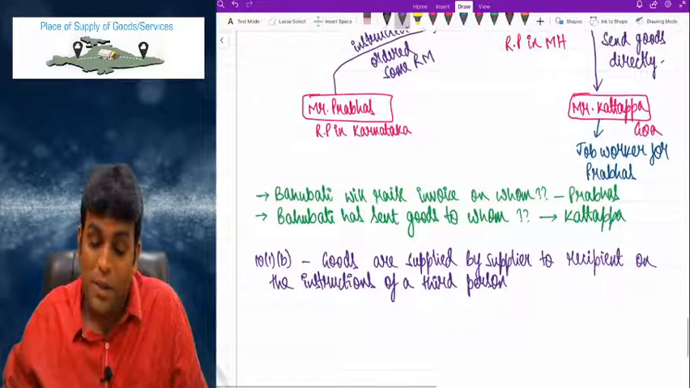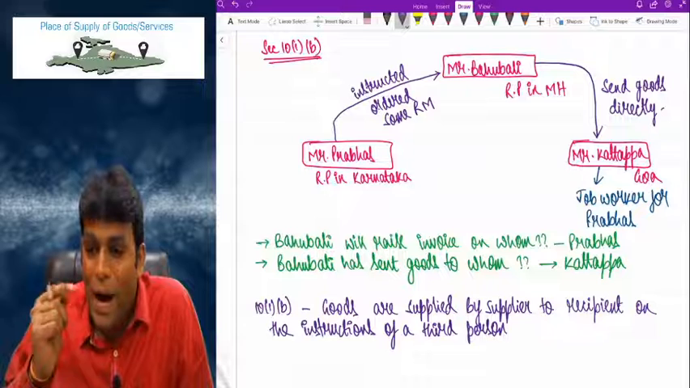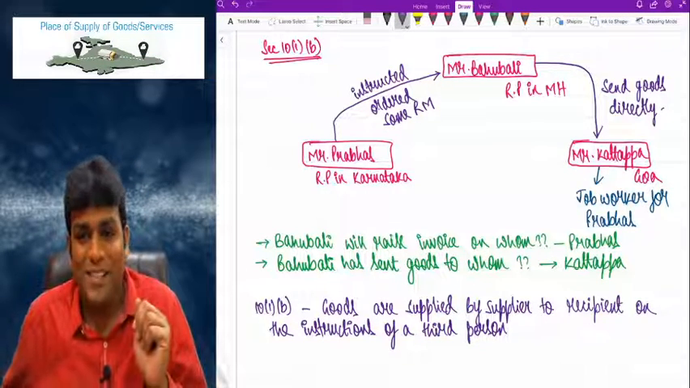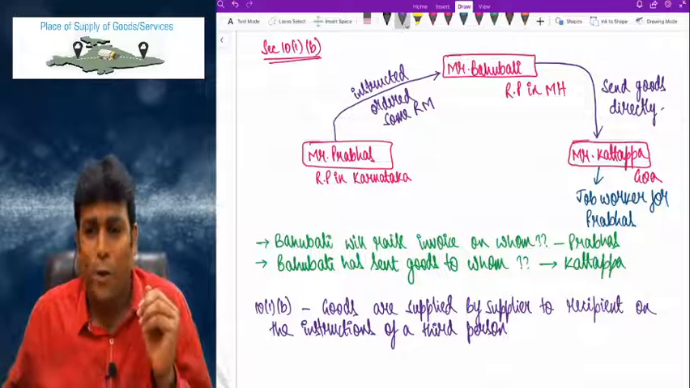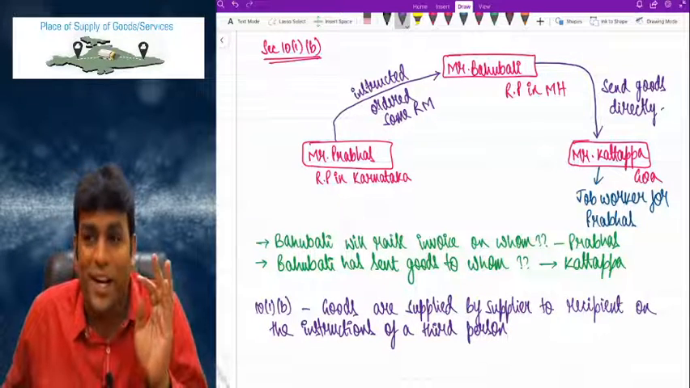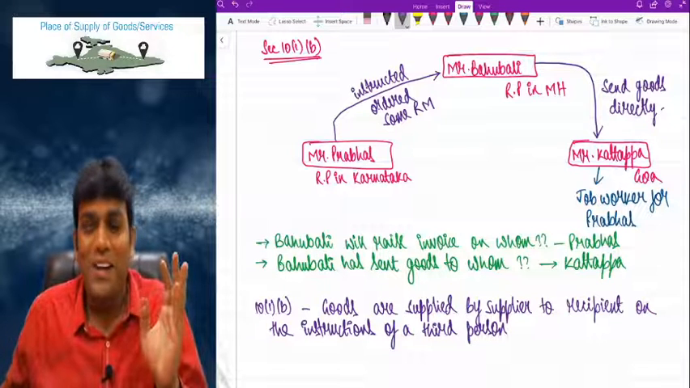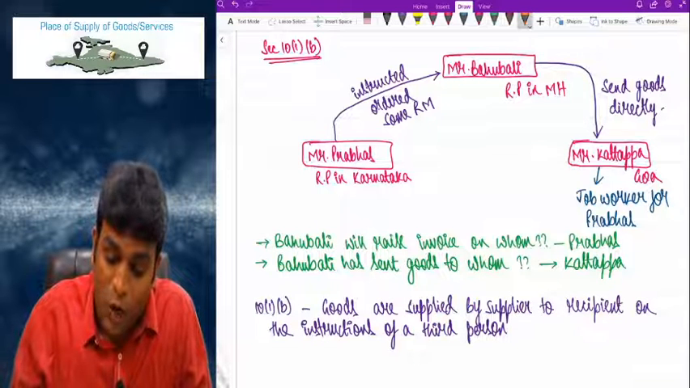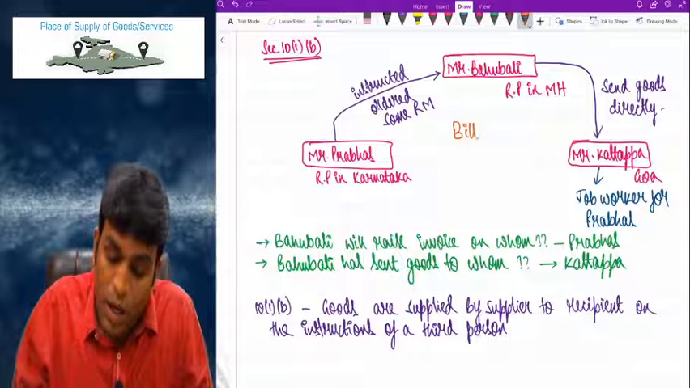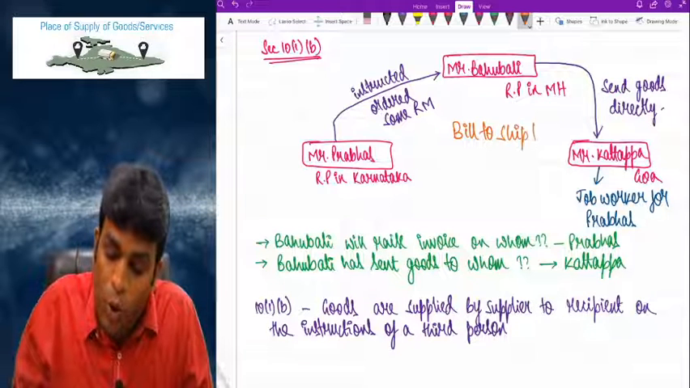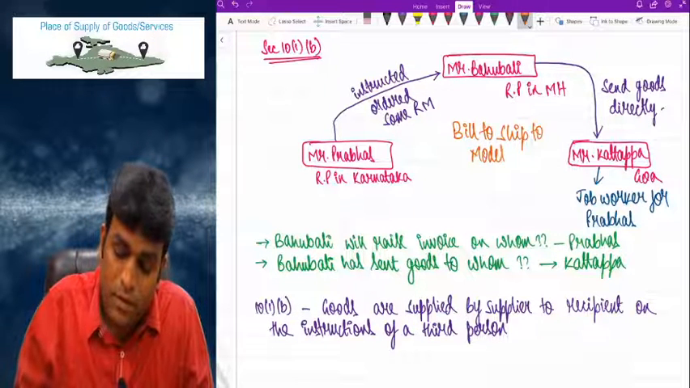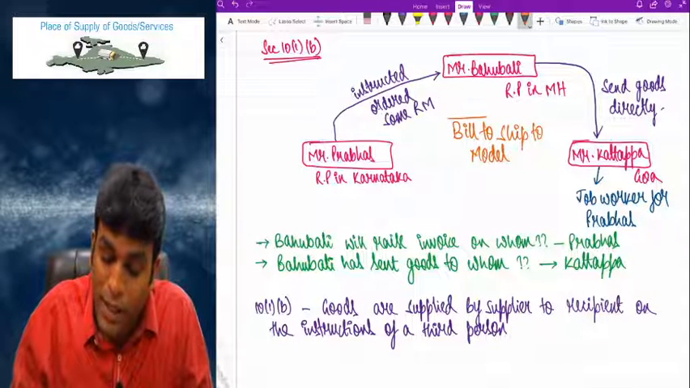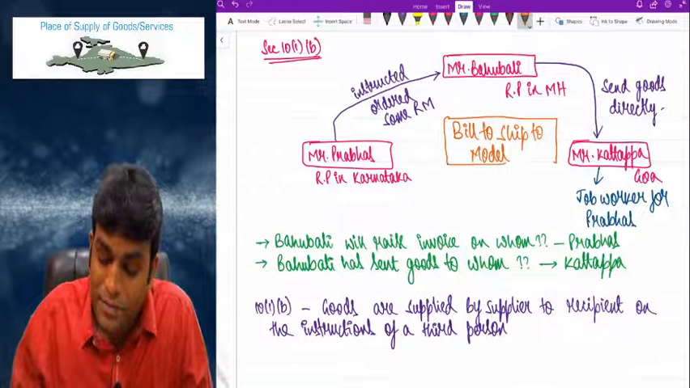If I go back to the concept now, please see very clearly. Bahubali will raise invoice on whom? Bahubali will clearly raise invoice on Prabhas. But Prabhas instructed Bahubali not to send the goods to Karnataka, but to send the goods to Goa. So what is happening now? That is why this concept is technically called the bill to ship to model. I repeat, this concept is technically called what model? Bill to ship to model.